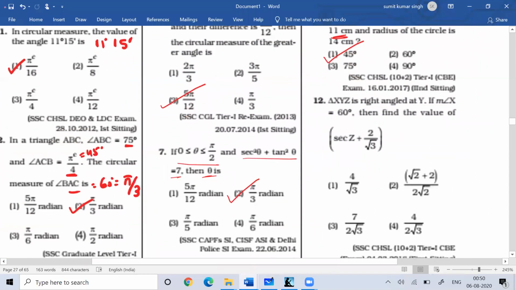Now question number 12. A triangle XYZ is right angled at Y, and if the measure of angle X is 60 degree, find the value of sec Z plus 2 by root 3.